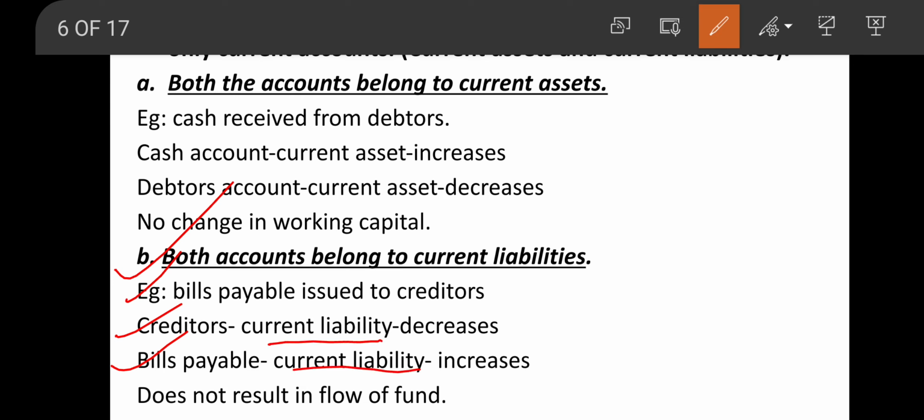So when the bill is issued to the creditor, what happens to the creditor amount? The creditor amount will be decreased and bills payable will increase. So there will be an increase and a decrease with respect to the current liability. So when one current liability has been decreased, one more current liability of equal value will increase. So there will be no change in the working capital. So it will not result in flow of funds.